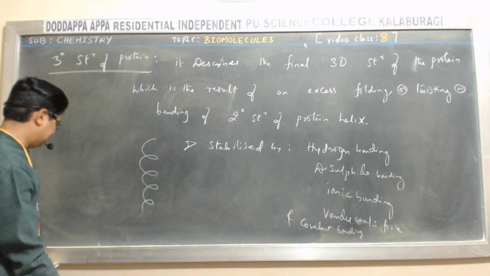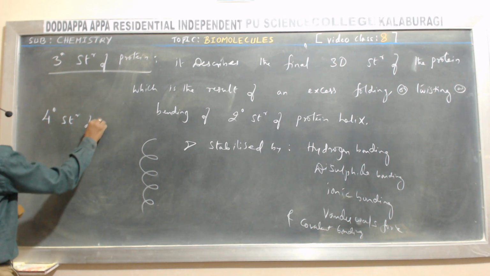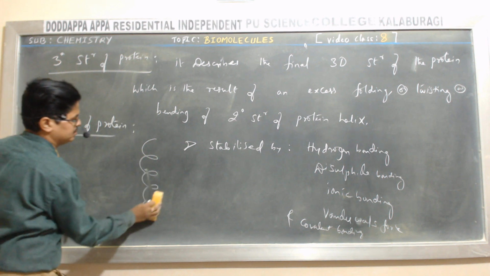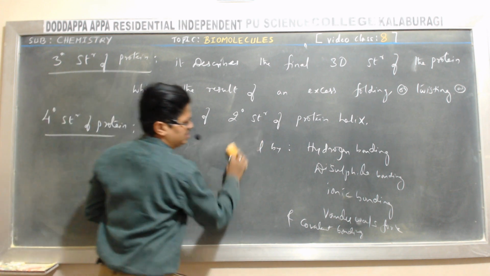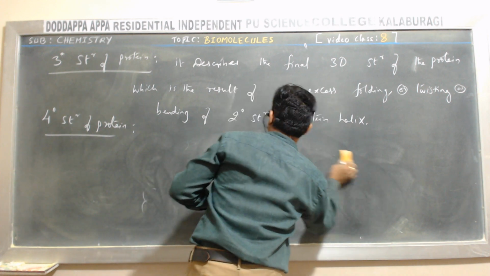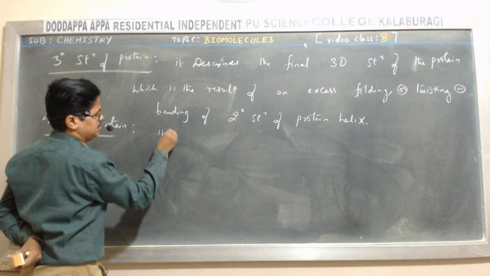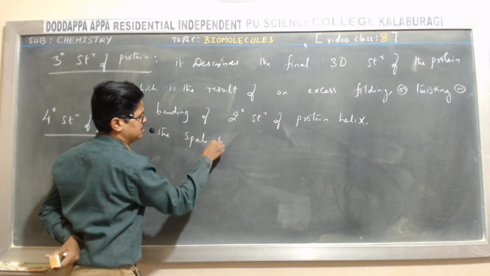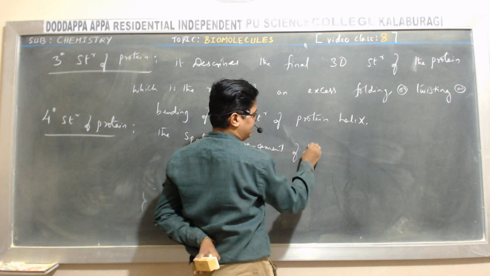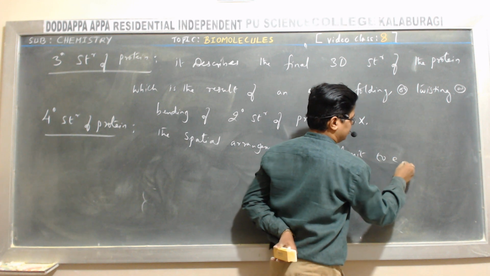Okay, and next, the quaternary structure of protein. What is the quaternary structure of protein referred to as? The quaternary structure of protein describes the spatial arrangement of the subunits to each other.